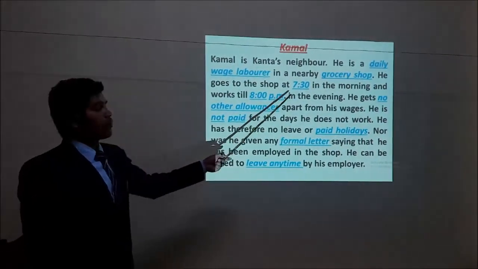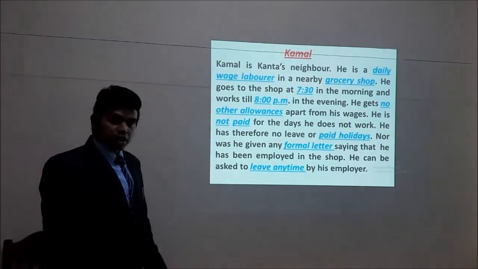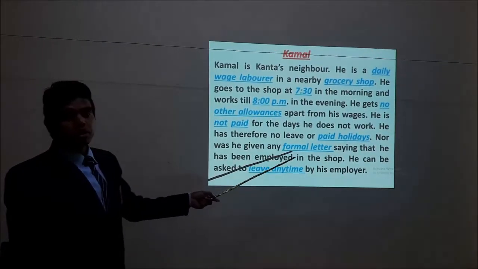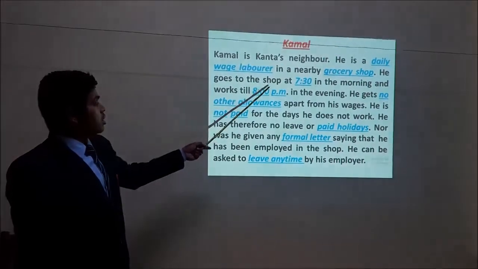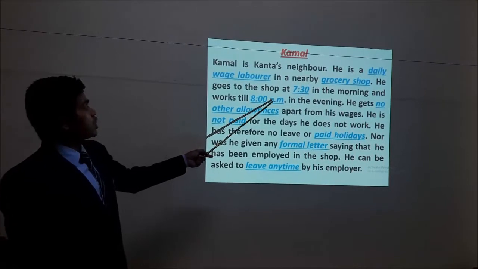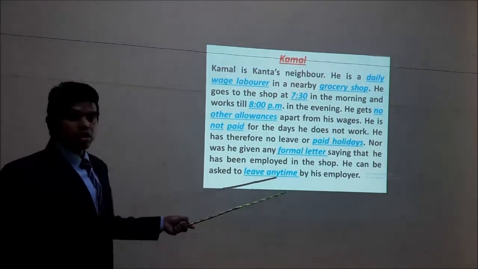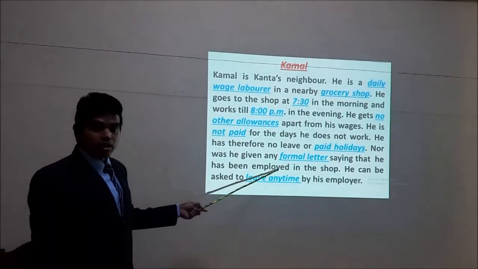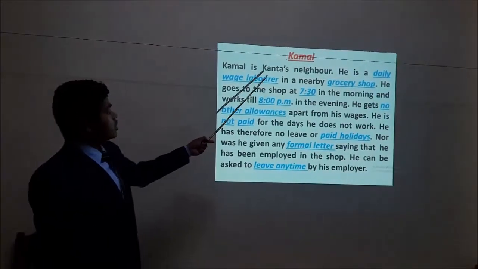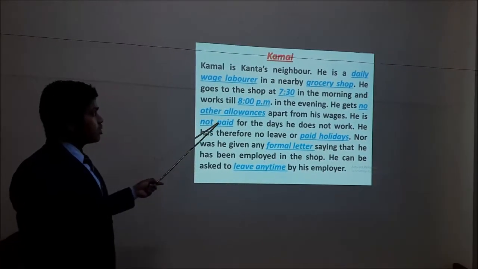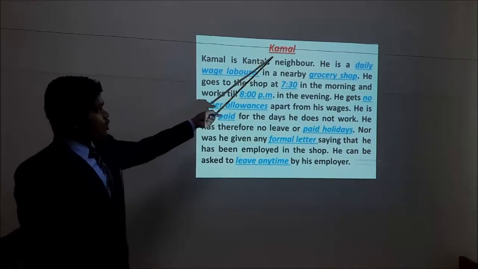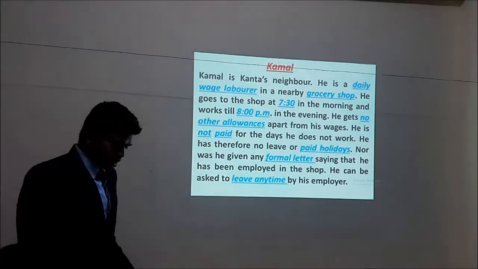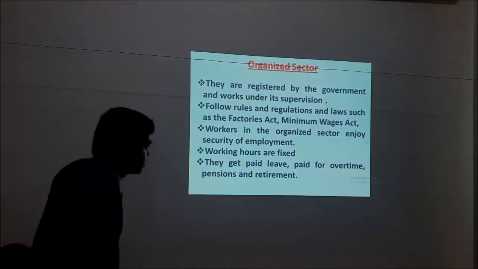So here, who is the sufferer now? Kamal. Kamal is the sufferer, isn't it? Because he can be asked to leave any time, and also he is asked to do some extra work and all, isn't it? Extra time he has to give. So now, did you get the idea? Yes, sir. The previous one, the story of Kanta, tells about the organized sector, and the story of Kamal tells about the unorganized sector. Okay?